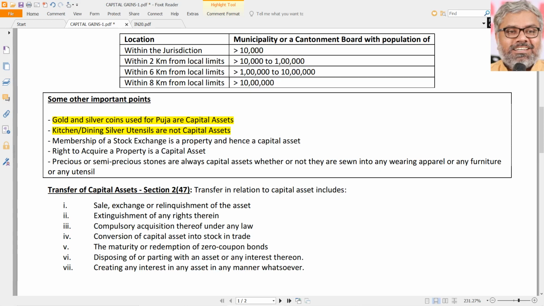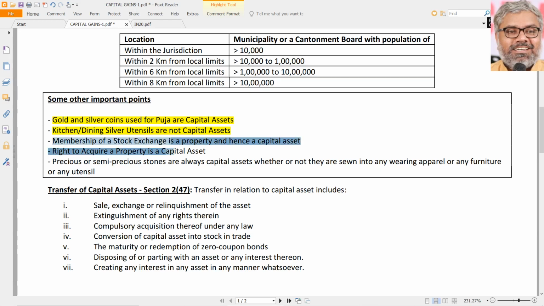That means silver utensils, particularly kitchen or dining silver utensils, if they are sold, there is no taxability of them. A lot of affluent families, and not only affluent, even a lot of middle class families, traditionally use silver utensils for their dining. A lot of people still eat their lunch or dinner in silver plates. That is not a capital asset as per the court. So it is not a capital asset.